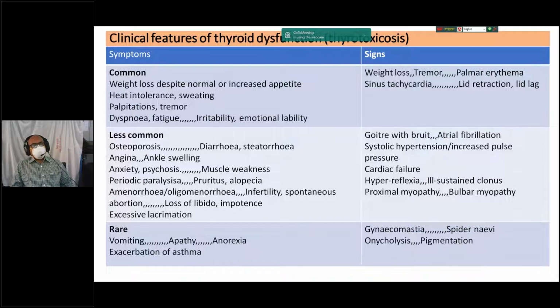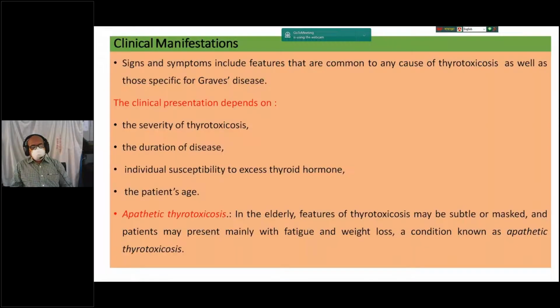So it is very important for you to know thyrotoxicosis, the different presentations and different findings. Then I will discuss the clinical manifestations. Clinical manifestation usually depends on the severity of thyrotoxicosis, duration of disease, and individual susceptibility to excess thyroid hormone and patient needs. So it is very important.